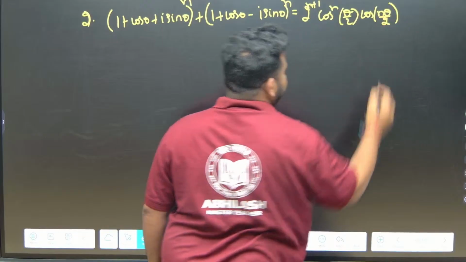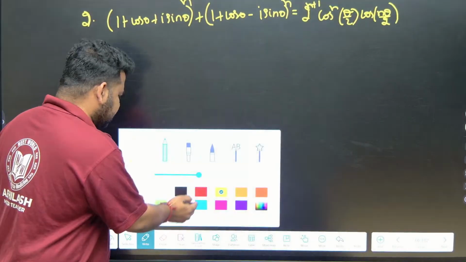This is what we have to prove. Correct na? This is what they have given. So now let us consider LHS.